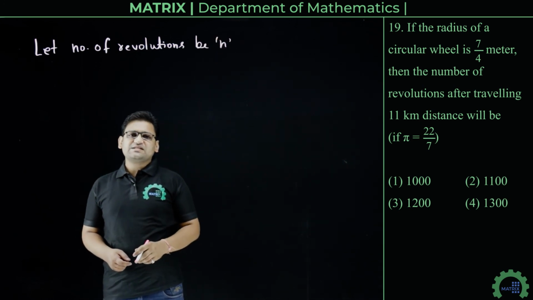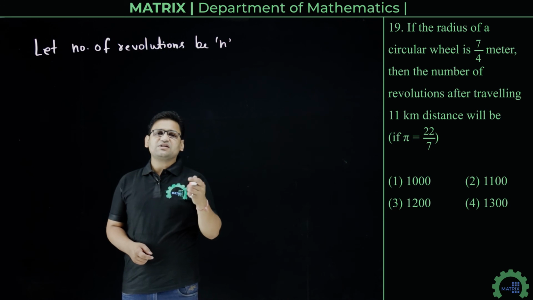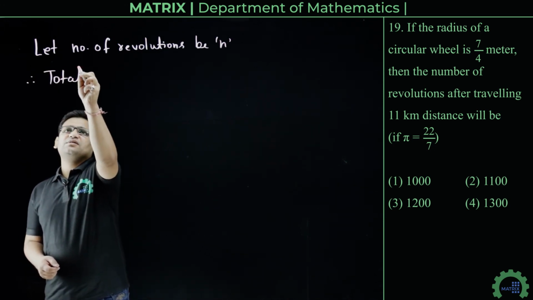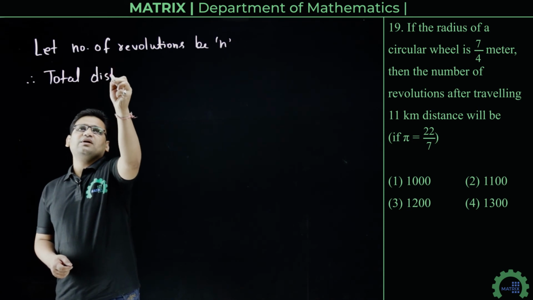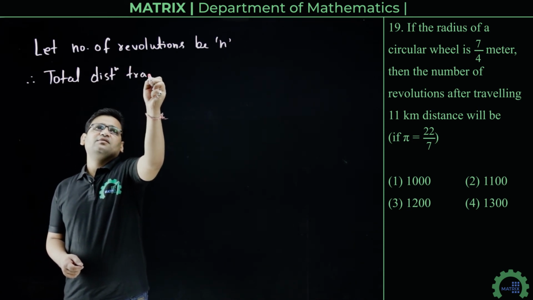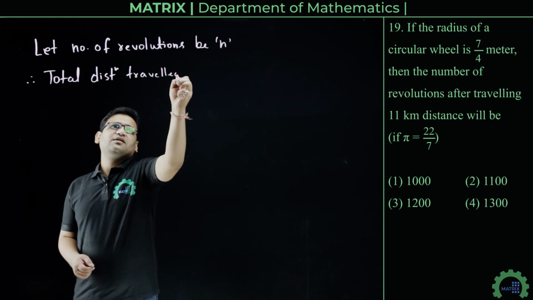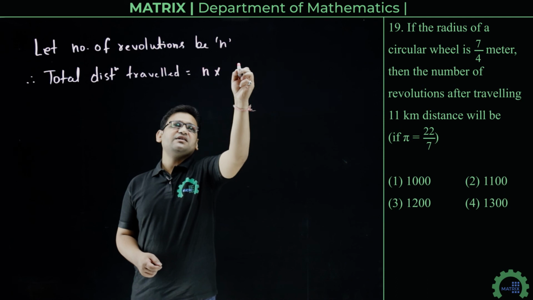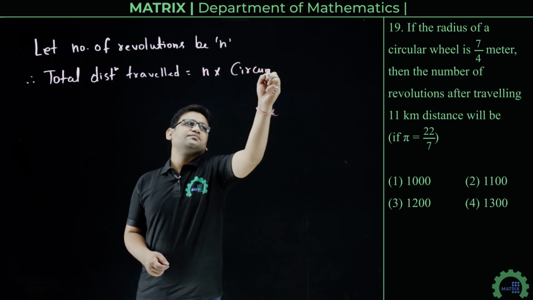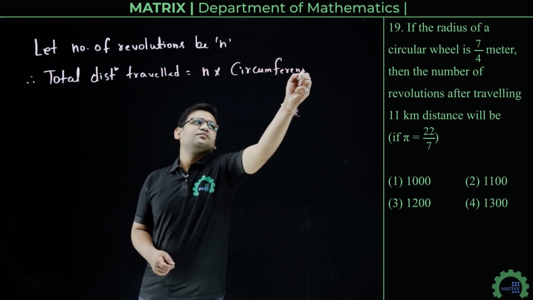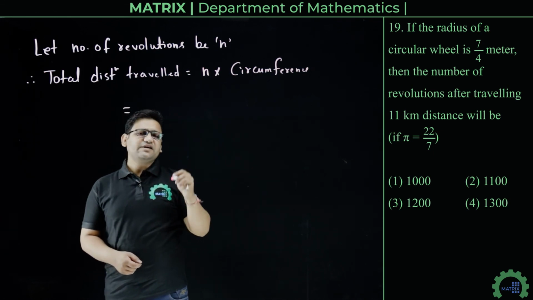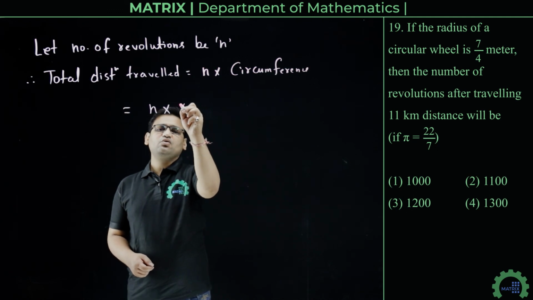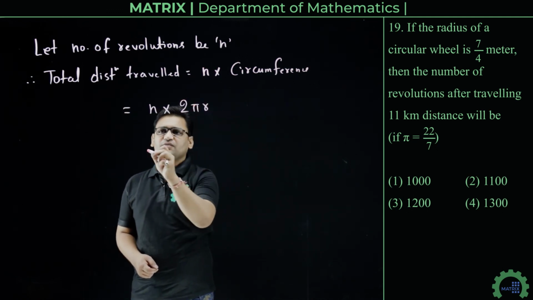So the total distance traveled by the wheel will be n into its circumference. And we know the circumference of a circular wheel is 2 pi r, so we can write it as n into 2 pi r.